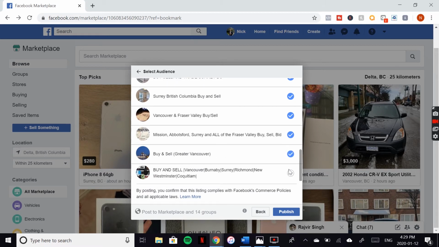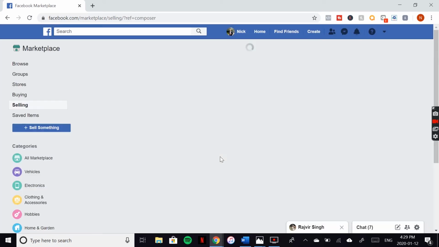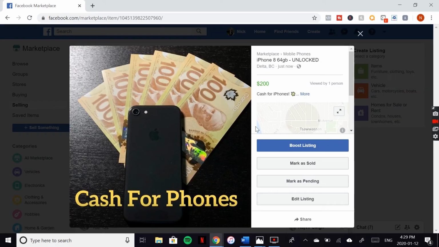Actually, no. On computer, you can post as many as you want. On your phone, you can only post to 10. So we're going to do publish. And yeah, so we have our listing right here, cash for phones. So just simple like that. And that's how to do the free ad method.